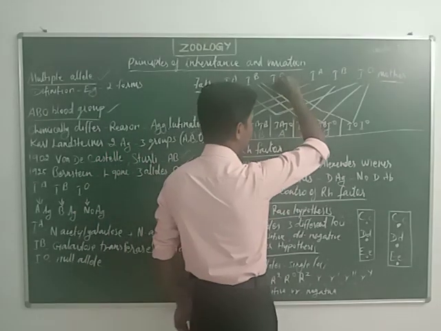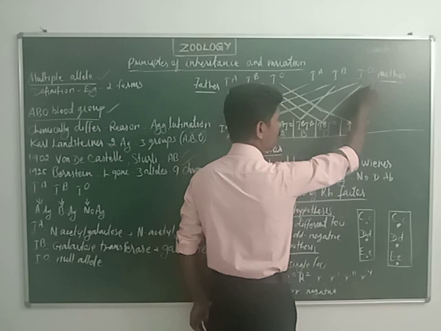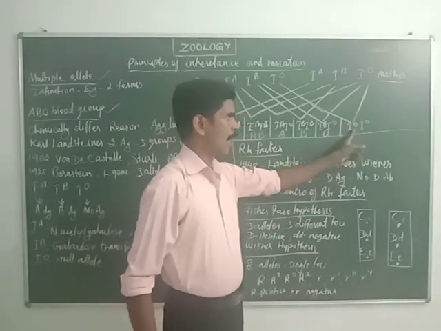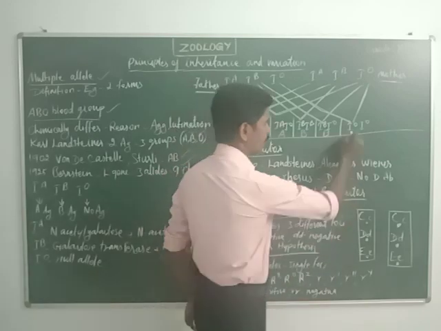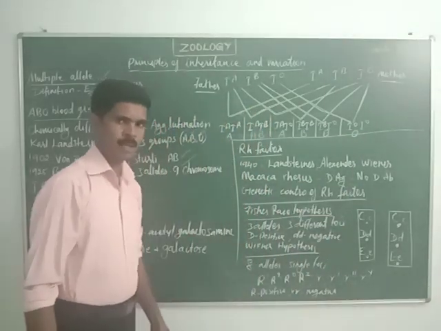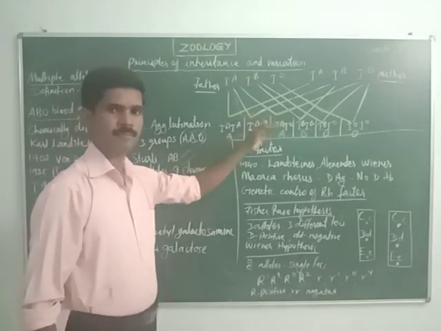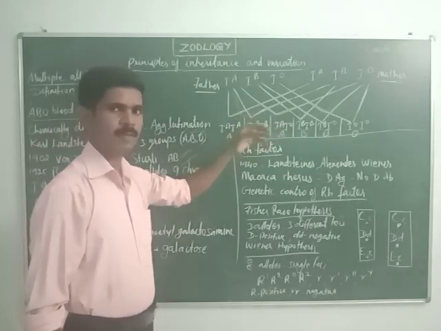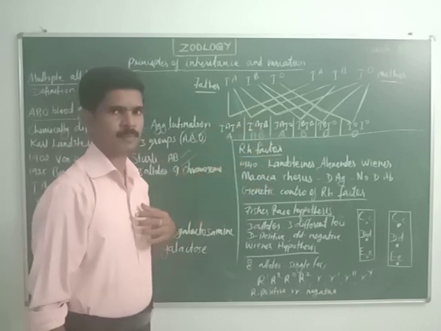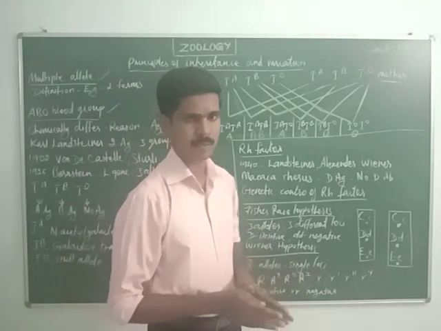Then, when the child receives IO allele from the father and IO allele from the mother, both alleles are IO, IO. So the child's blood group is O group. Understand? So this is the fact. This phenomenon only determines our blood group. Hope you understood this genotype.